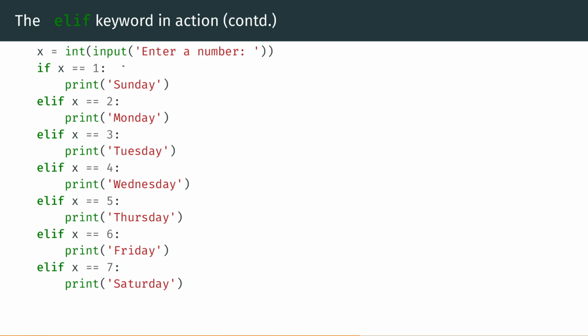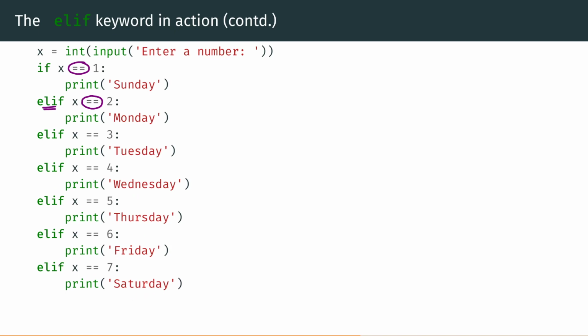And here's the program. So again, x equals int input, enter a number. If x is equal to 1, notice this, this is extremely important. This is like asking the question, testing for equality, we print Sunday. Else if, elif means else if, right? So else if x is equal to 2, you print Monday. Else if x is equal to 3, you print Tuesday. Else if x equals 4, you print Wednesday. Else if x equals 5, Thursday. 6, Friday. Else if x equals 7, you print Saturday.